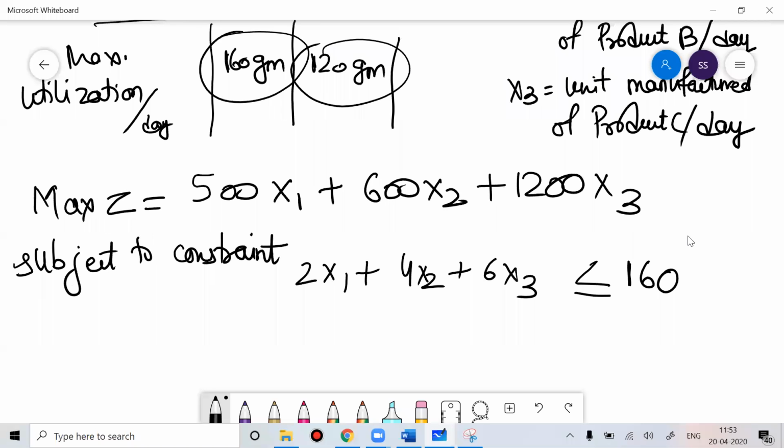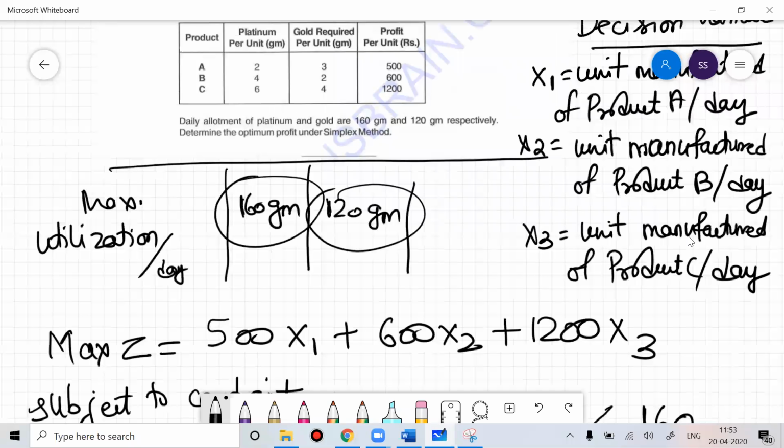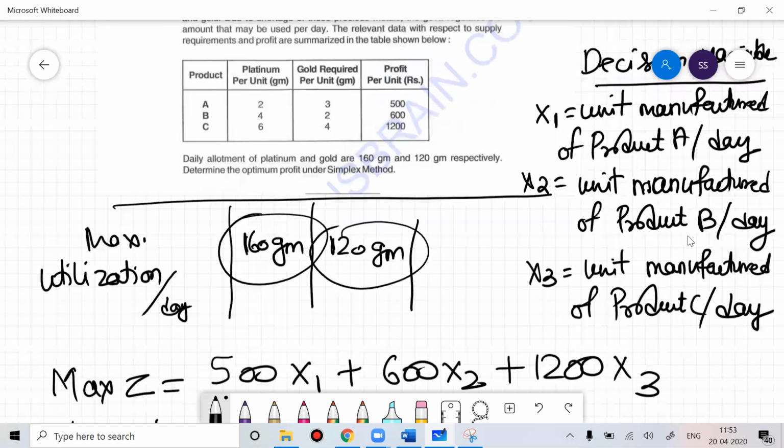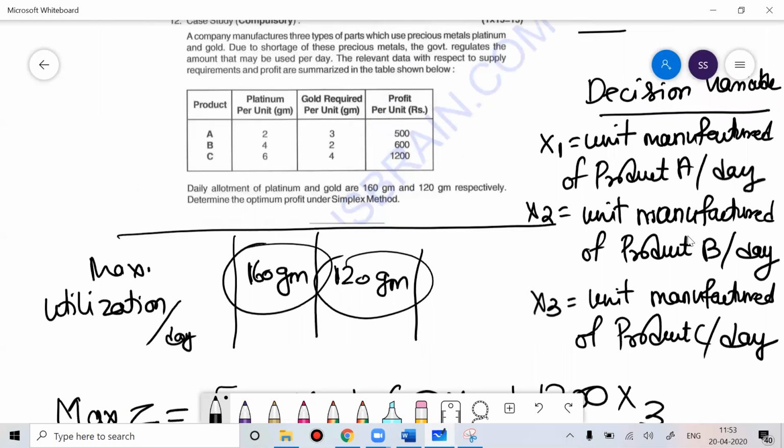Similarly, talking about gold, you can use 120 gram. On 1 unit of product A, you can use 3 gram of gold. So for x1 units of product A, you will use 3x1 of gold.